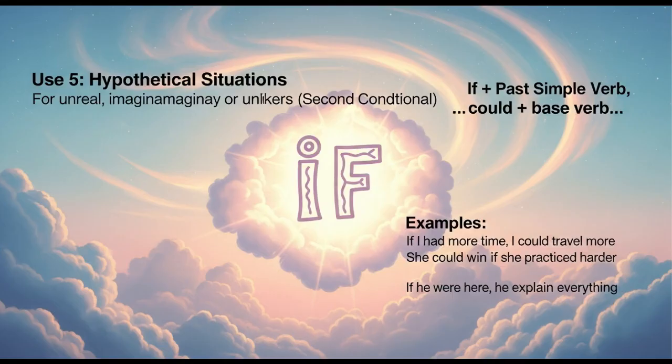Take a look at these examples. If I had more time, I could travel more. Now in this sentence, we have used could in the second part of the sentence. She could win if she practiced harder. Now in this case, could comes in the first part of the sentence. If he were here, he could explain everything. You could be a great writer with some training. I hope you got how to use could in second conditional sentences.